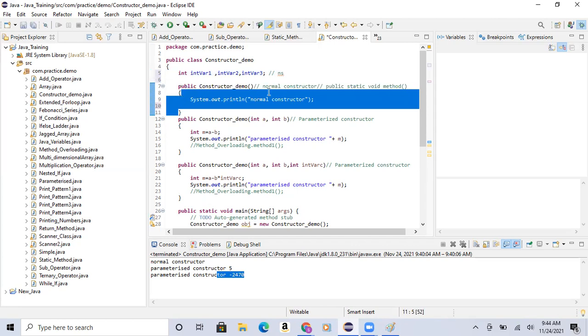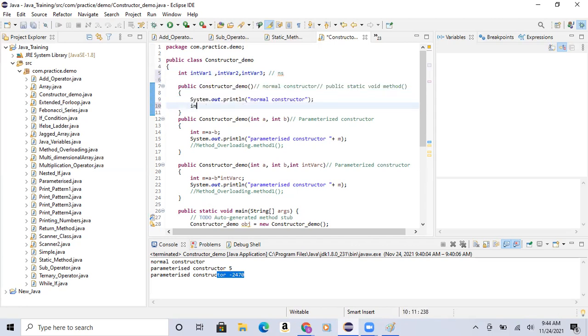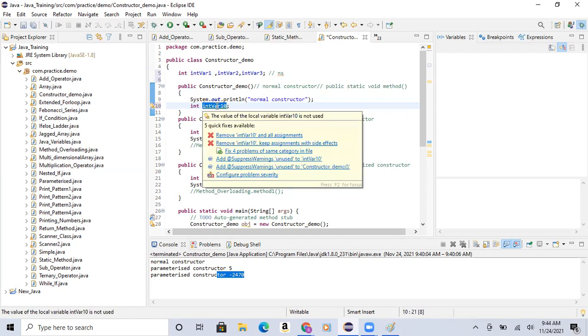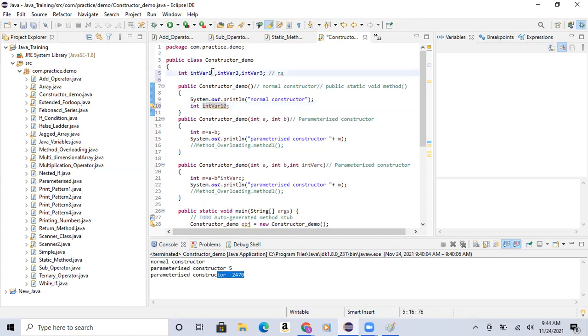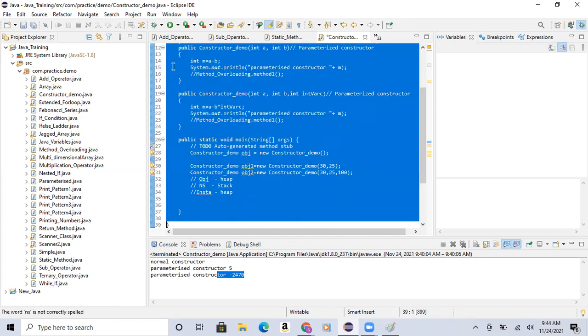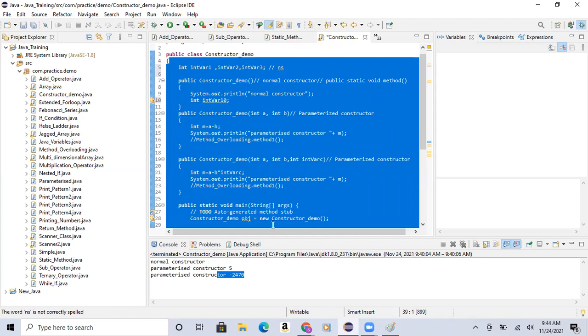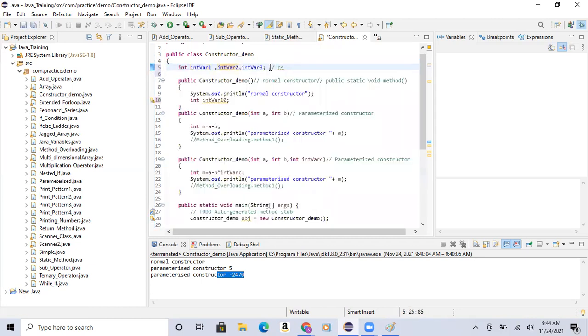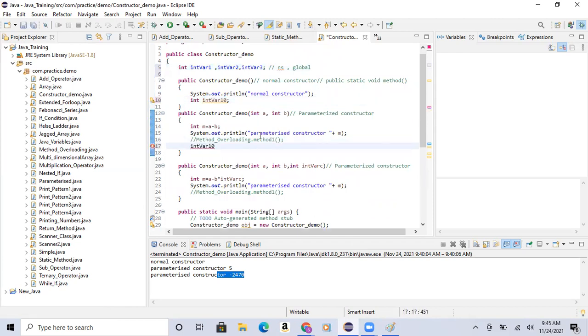this was the scope. If I define a particular variable here, int with the value 10, then it is called a local variable. But when I define the scope at a class level, this variable can be accessed anywhere, so this variable is called a global variable. That means it can be accessed from any method. Now, can I access the int 10 here? No.